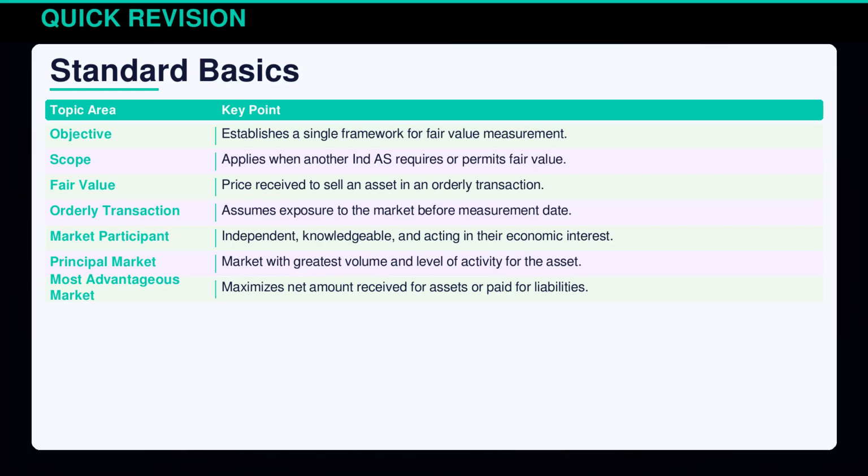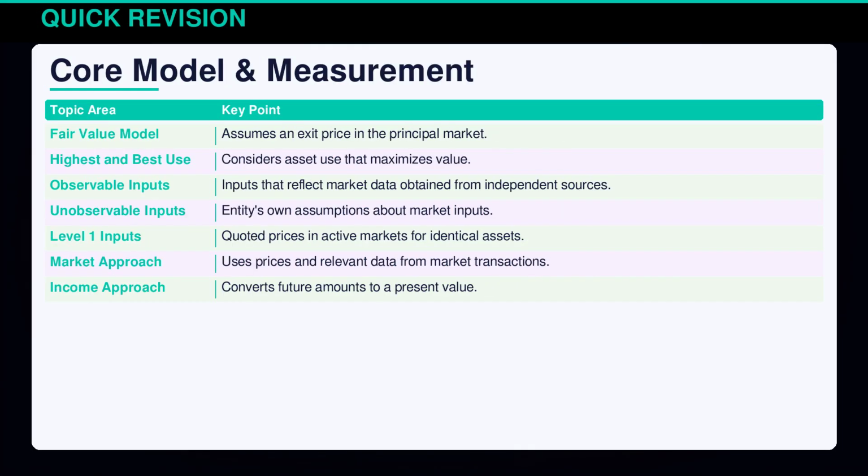It identifies market participants as independent and knowledgeable, focusing on principal and most advantageous markets for accurate valuation. Indian Accounting Standard 113's core model revolves around achieving fair value by assuming an exit price in the principal market. It stresses the importance of using the highest and best use concept to maximize asset value.